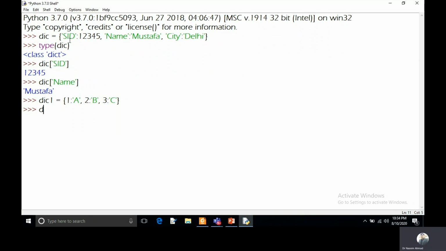So if you want to access the value based on the numerical key, you can pass only 1 and then it will show A. If you keep here 2, then it will show B. So likewise, we can access the elements of the dictionary.